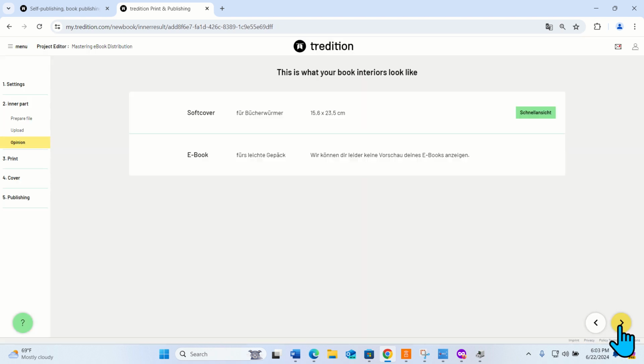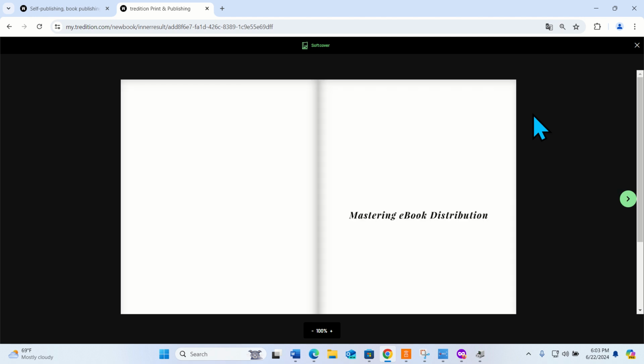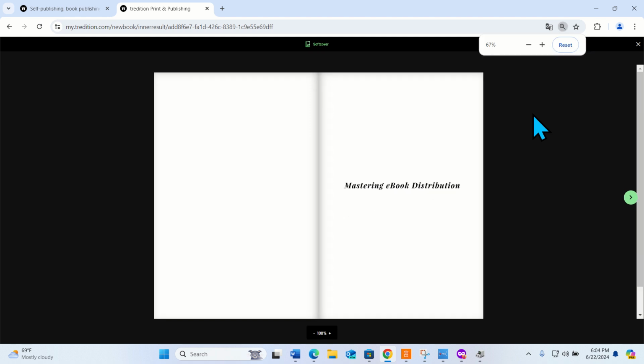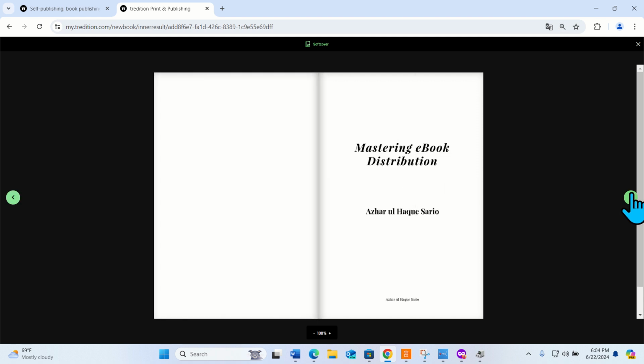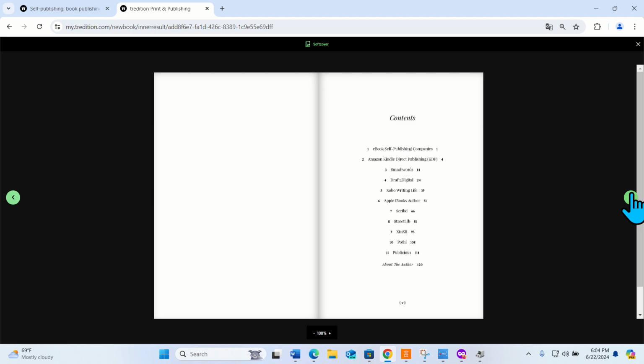On the next step, this is how my book will look. This is the view of my book. Here it is, marketing, ebook distribution. Next, see, this is how it is.